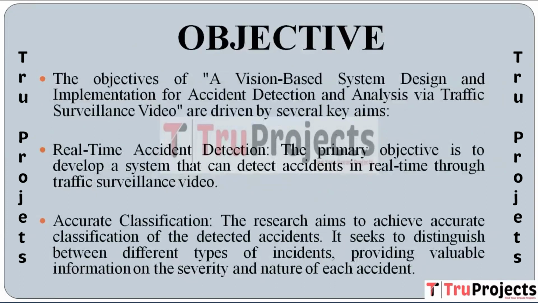So now coming to the objective part for this project. The goals of the study, titled the design and implementation of a vision-based system for accident detection and analysis using traffic surveillance video, are guided by some main intentions. The first here we have instantaneous accident identification. The foremost goal is to create a system capable of promptly identifying accidents in real time via traffic surveillance video. Second here we have precision in categorization. The research strives for precise categorization of the recognized accidents. Its objective is to differentiate between various types of accidents, offering valuable insights into the severity and characteristics of each accident.